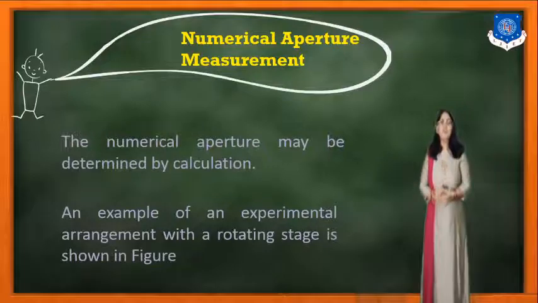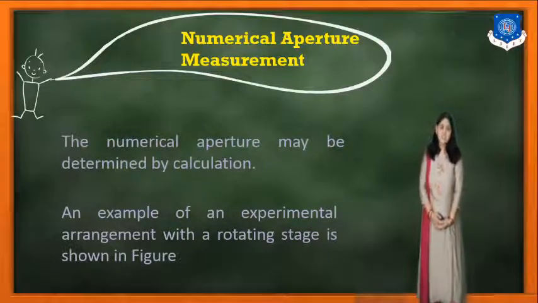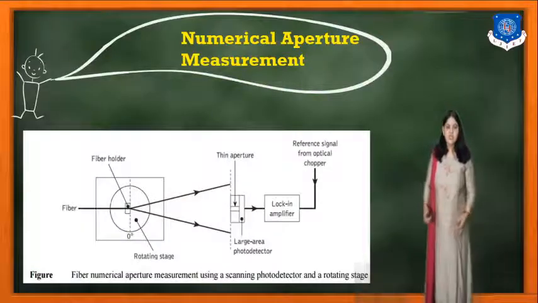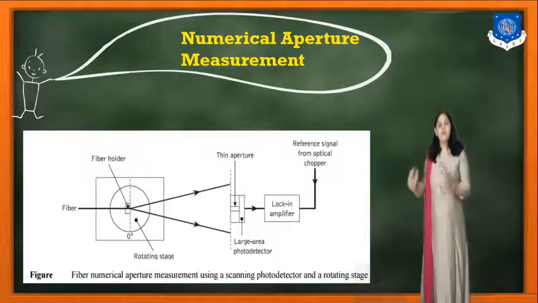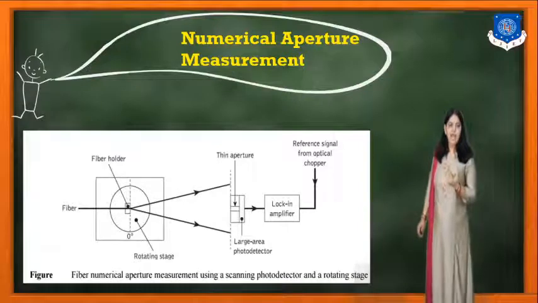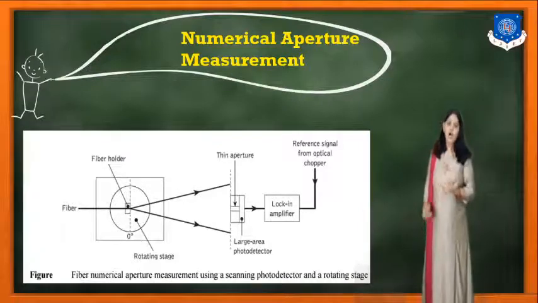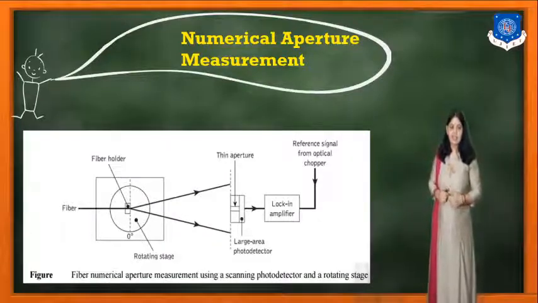An example of the experimental arrangement with a rotating stage is shown in the figure. So now here you can see the diagram for measuring the numerical aperture. We do have a stand for measuring the numerical aperture. Now here the fiber optic cable is connected.